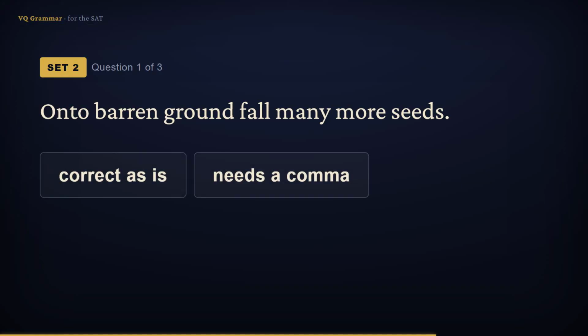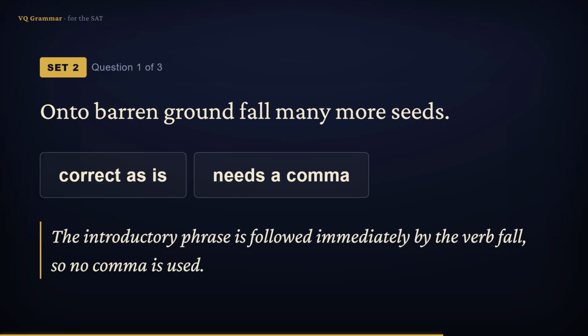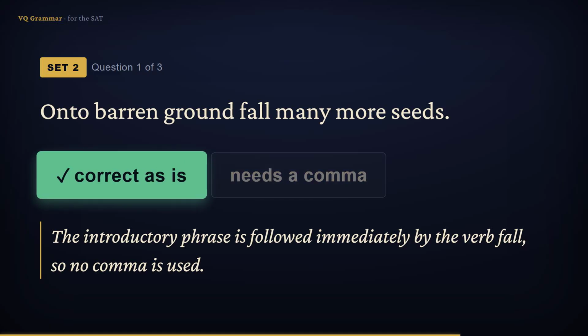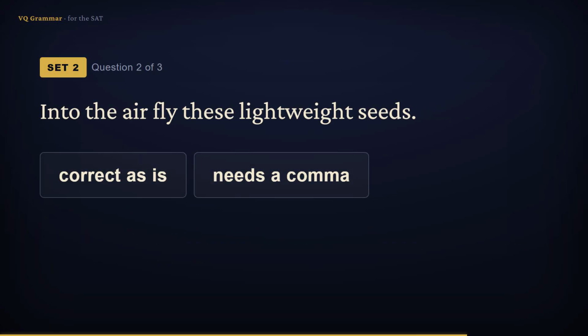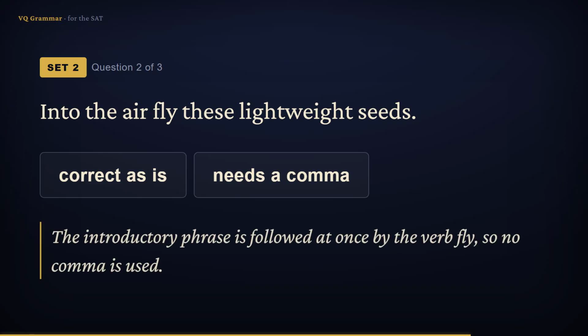On to barren ground fall many more seeds that will not germinate. The opener, on to barren ground, runs straight into the verb fall, so no comma. So the answer is correct as is. Into the air fly these lightweight seeds.